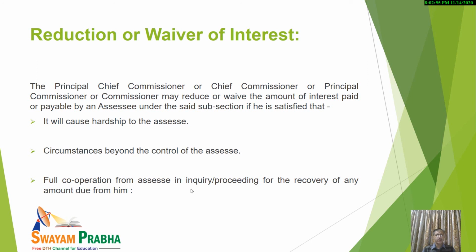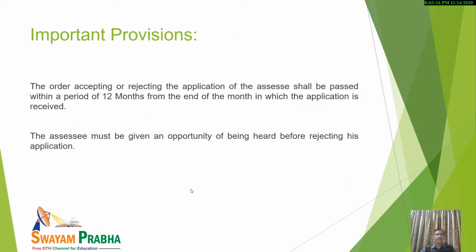Similarly, in this case, when they think that the assessee in default is fully cooperating with us in inquiry, in proceedings, then also they are empowered to reduce or even waive off the amount of interest paid or payable by the assessee.